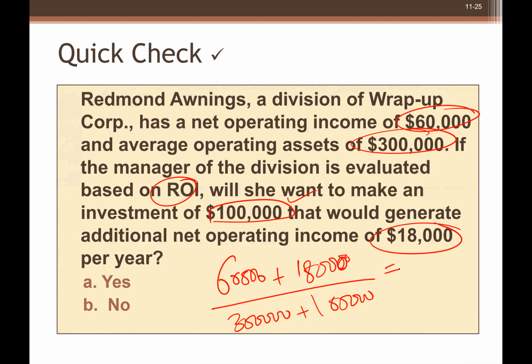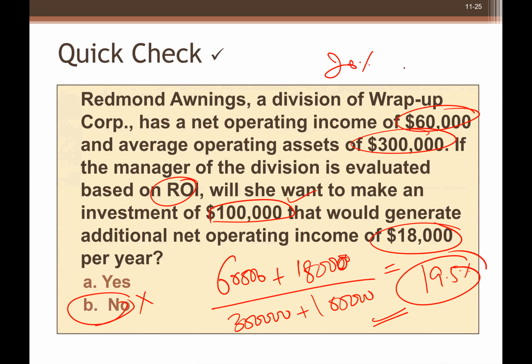the answer would be 19.5%. So would they accept this proposal? The previous situation was they were earning 20% ROI, and now the ROI has decreased to 19.5%, right? So would the manager approve this kind of investment? The answer is no, because the ROI has decreased to 19.5%.